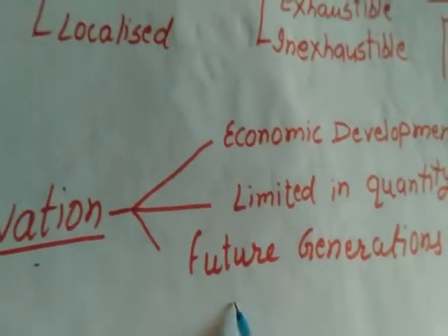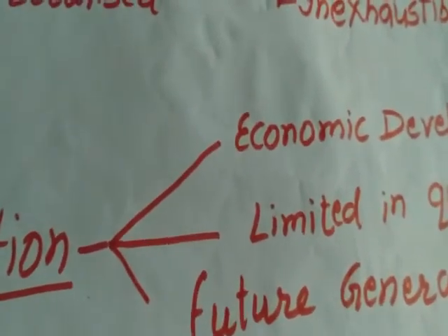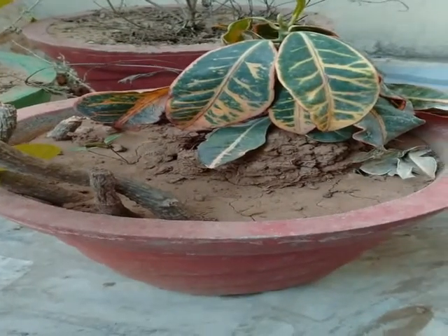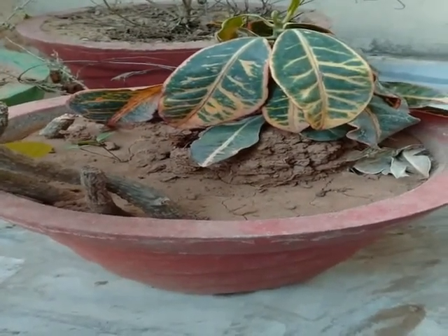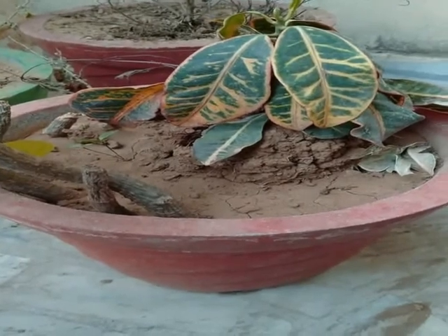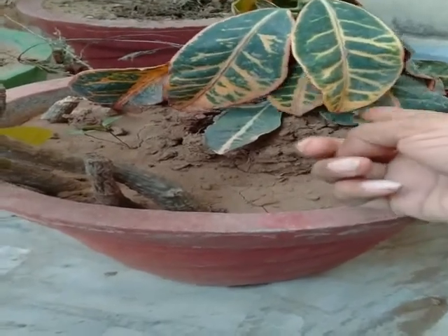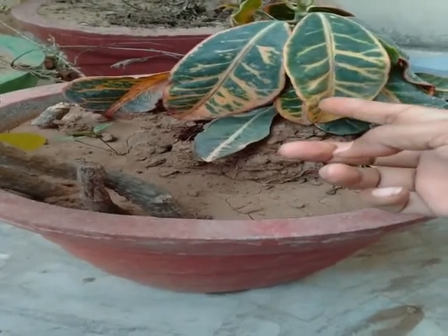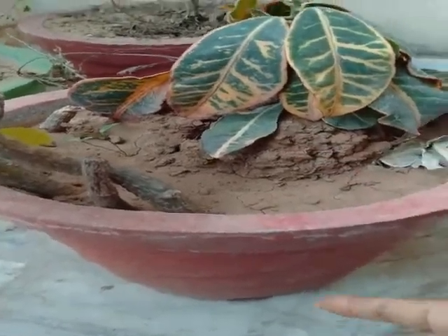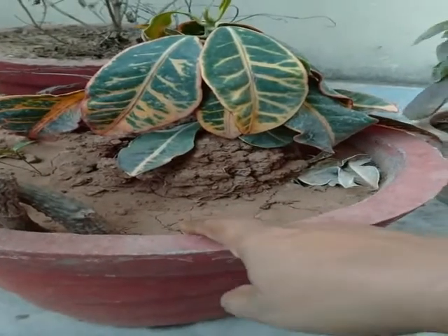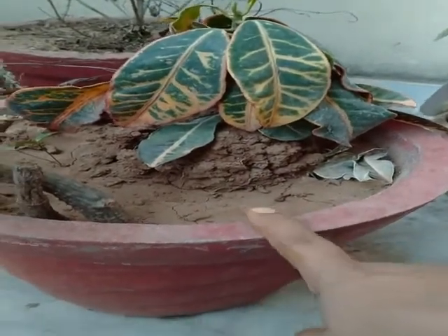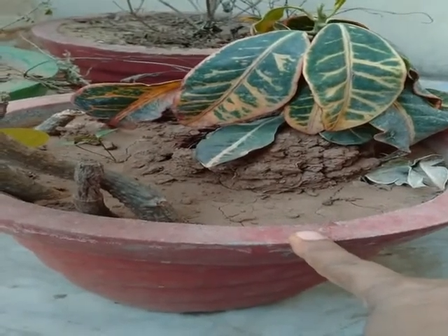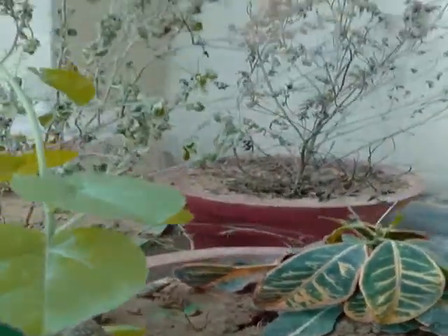I hope you all must have understood. So this was our chapter, resources. Now let's see some of the resources found in our surroundings. You have to identify from which category they will be coming. This plant, it will come into which category? Yes, biotic. And now the vase or the sand which is filled up into this will be coming into abiotic resource. Same way, if you